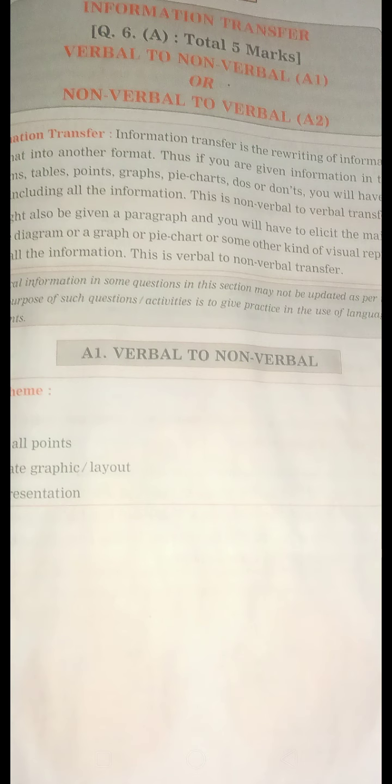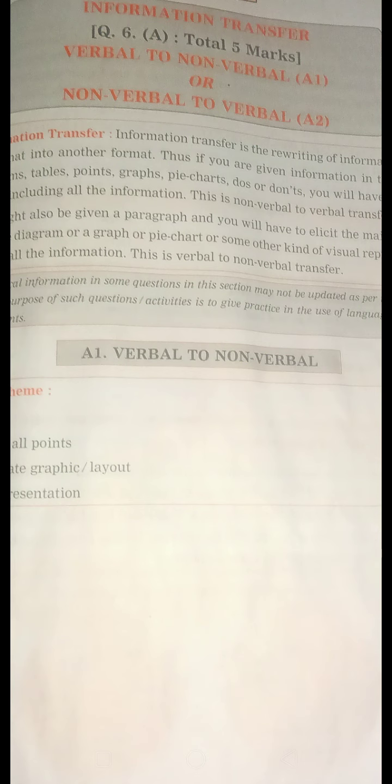Then you might also be given a paragraph. Instead of non-verbal information, verbal information is given, a paragraph, and you will have to transfer the main points into a tree diagram, a graph, or a pie chart, whatever diagram is asked for. It should be a visual representation containing all the information. This is verbal to non-verbal.